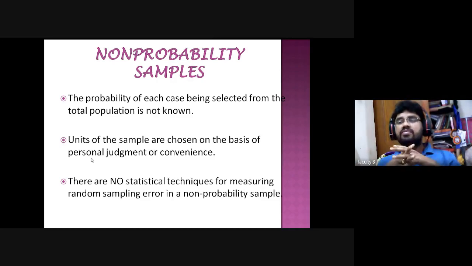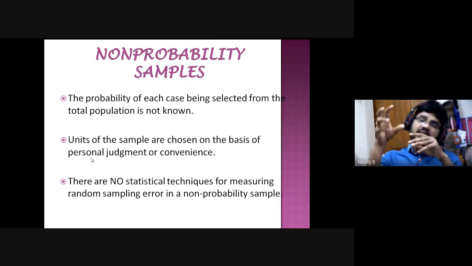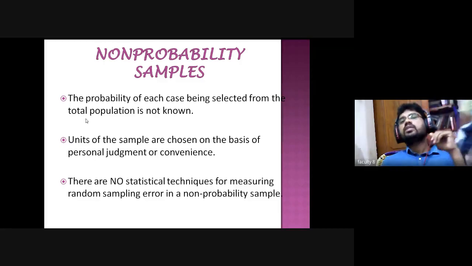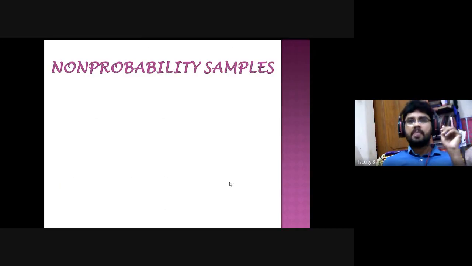Generally, for example, when you take a sample of 100, you may get around 5 sampling errors. Sometimes you may get 1 or 2. That doesn't matter; that is a sampling error. When you select a sample by using the non-random sampling method, we cannot find out how much sampling error has occurred. So there are no statistical techniques for measuring the random sampling error in the non-probability sampling methods.